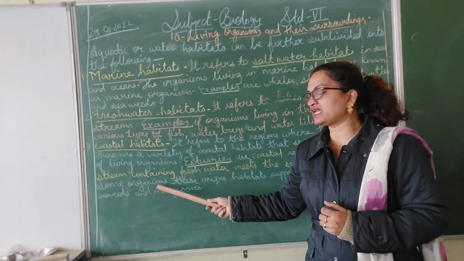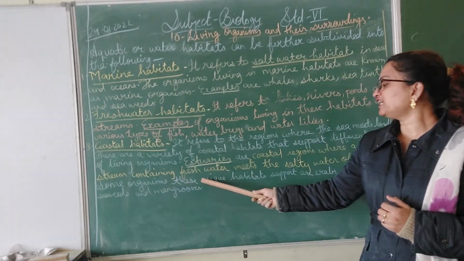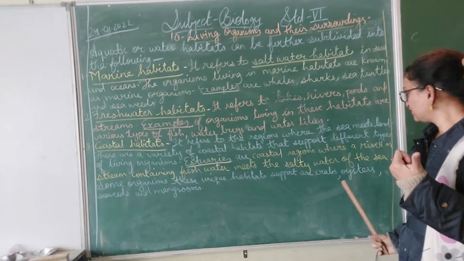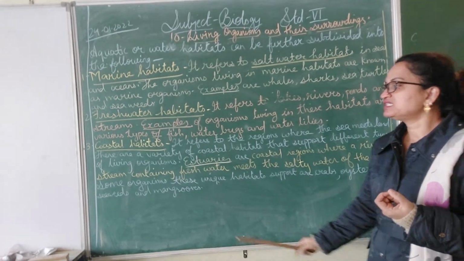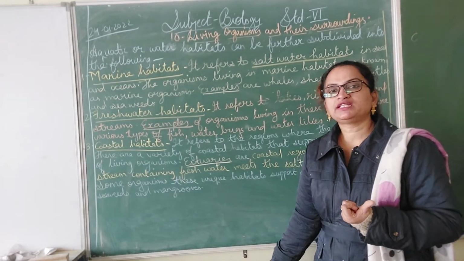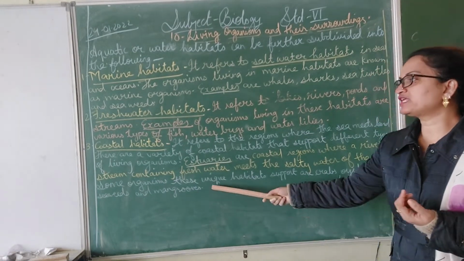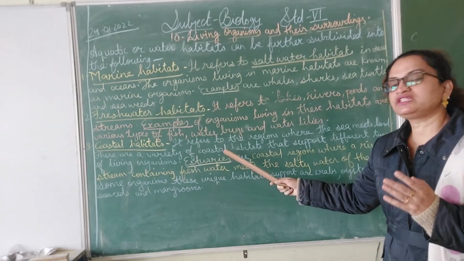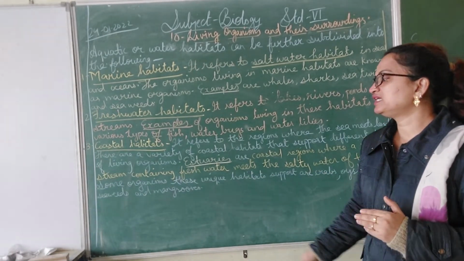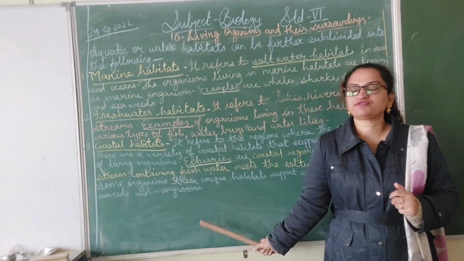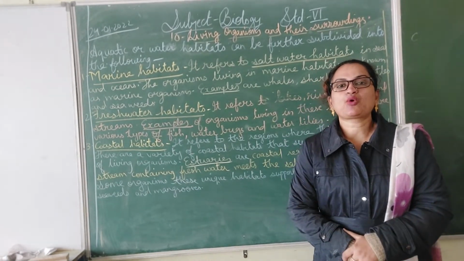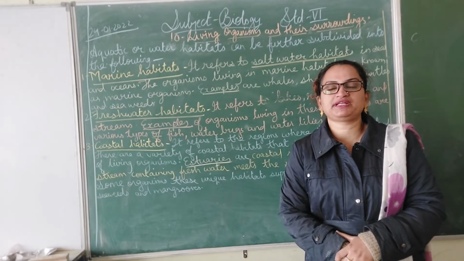Now, some organisms these unique habitats support are crabs, oysters, seaweeds, mangroves, etc. So these were the three types of aquatic habitat, that is the water habitat.